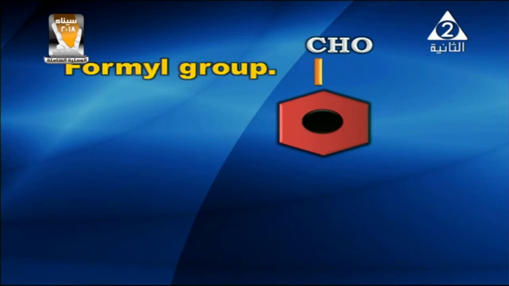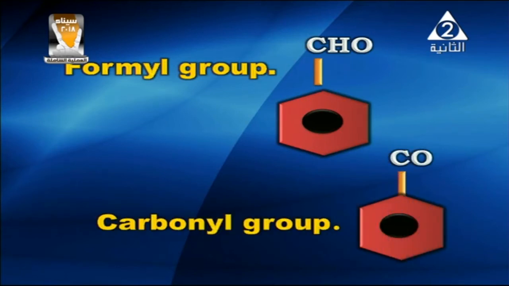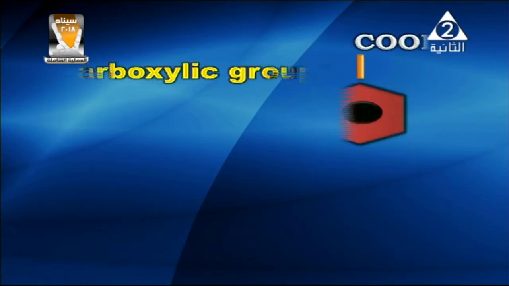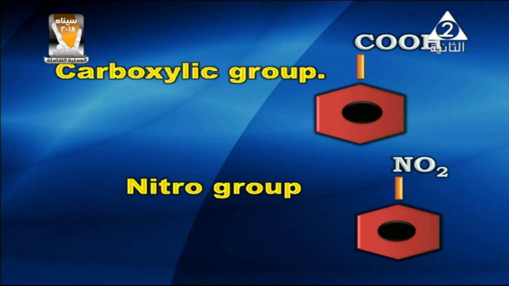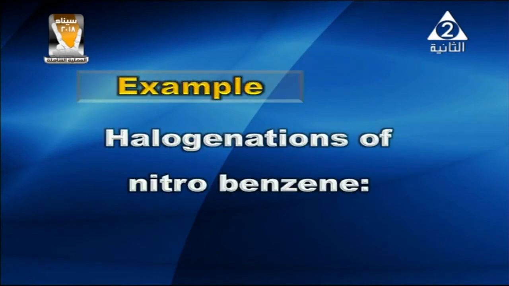Formyl group, which is the CHO group in the benzene ring, and carbonyl group, which is the CO group in the benzene ring, and carboxyl group, which is the COOH group in the benzene ring, and nitro group, which is the NO2 group in the benzene ring. For example, halogenation of nitrobenzene.